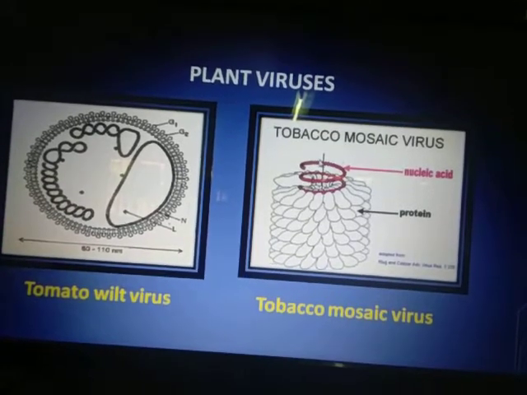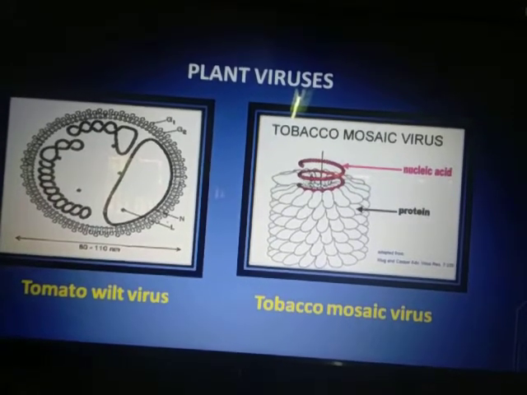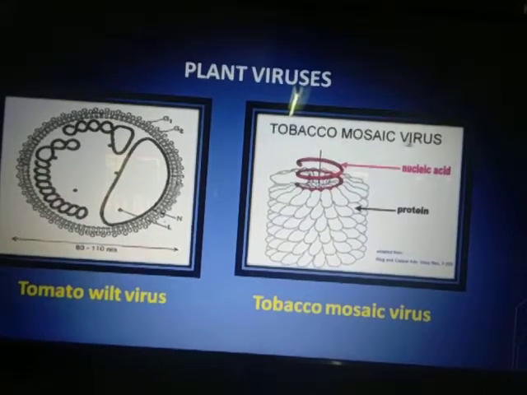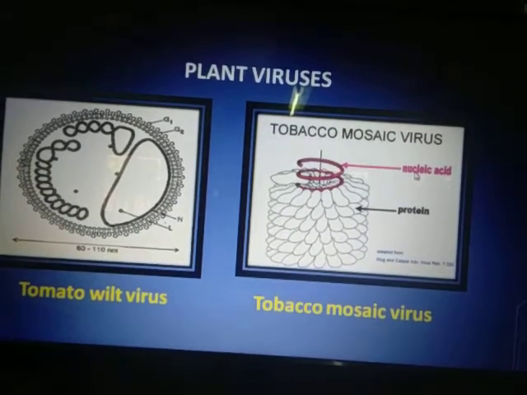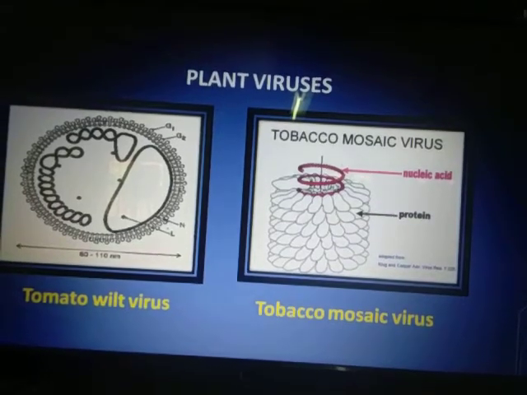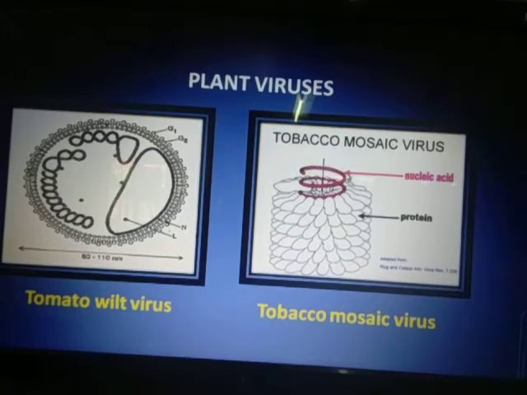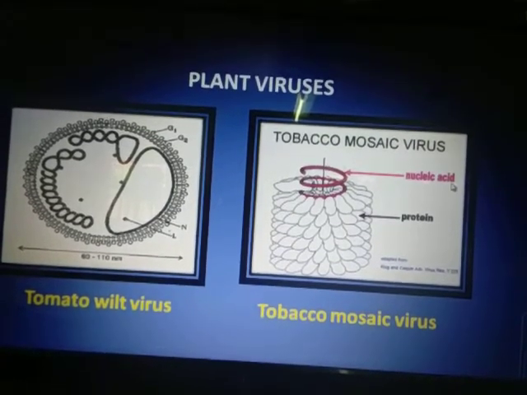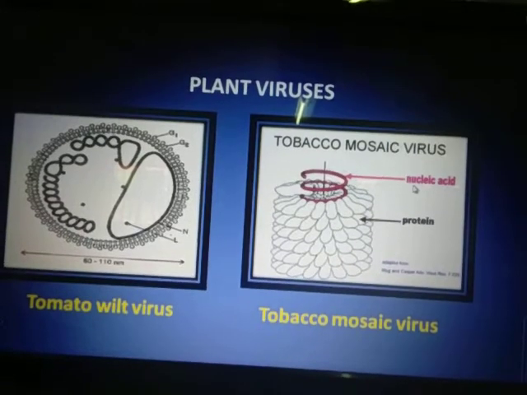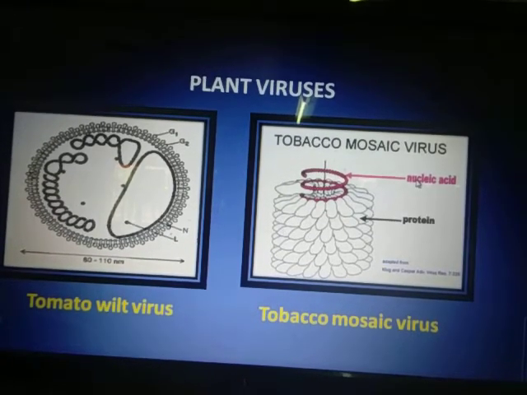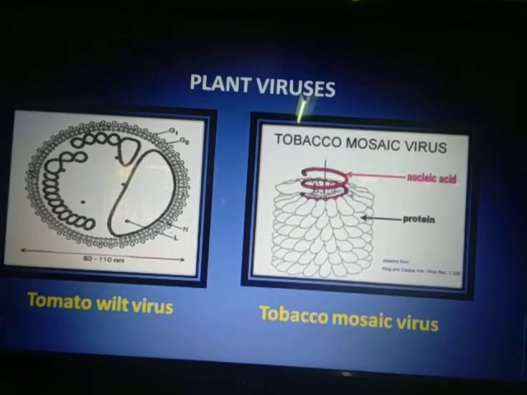Now here you can see the nucleic acid. Mostly this nucleic acid is RNA. In tobacco, RNA is the nucleic acid. Nucleic acid means DNA or RNA is present inside the nucleus, and since they are present inside, they are called nucleic acid. And why acid? Because the names themselves are deoxyribonucleic acid and ribonucleic acid. So since they are acids and present inside the nucleus, they are called nucleic acids. So there are two types, DNA and RNA. So in case of tobacco, RNA is found.